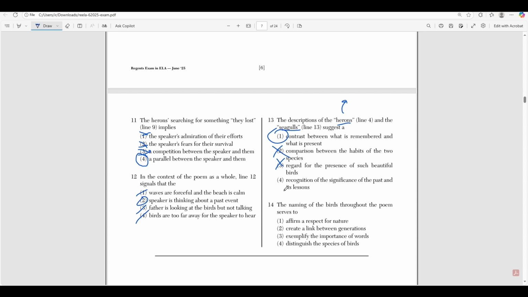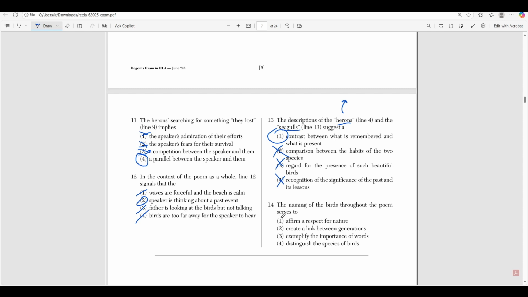Choice 4 says recognition of the significance of the past and its lessons. Well, again, how can that be a recognition of the significance of the past and its lessons when the seagulls are something that's happening in the present? For you to recognize that the past was significant, you need to be thinking about the past. But right now he's thinking about the seagulls, which are in the present, right? So it doesn't make sense for that to be a recognition of the past, because he's describing events that are currently happening to him. Number 14 says the naming of the birds throughout the poem serves to do what?